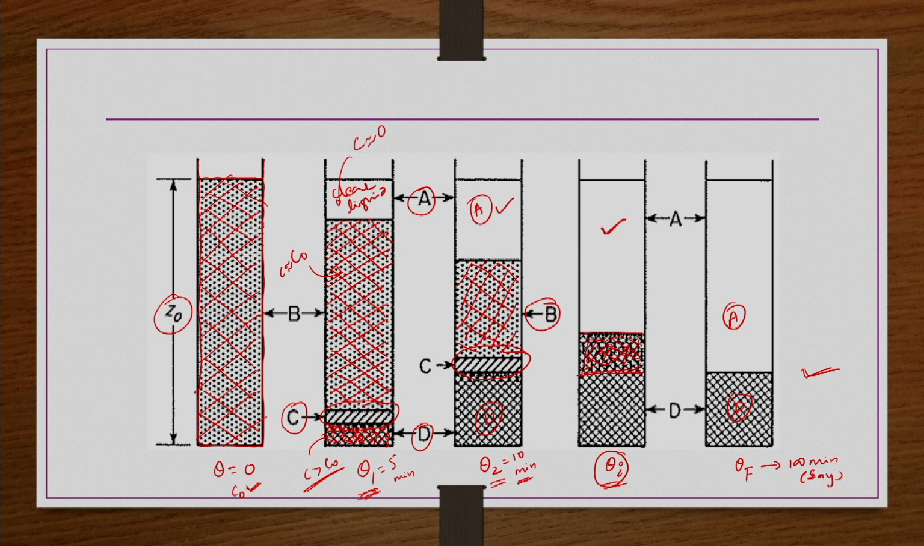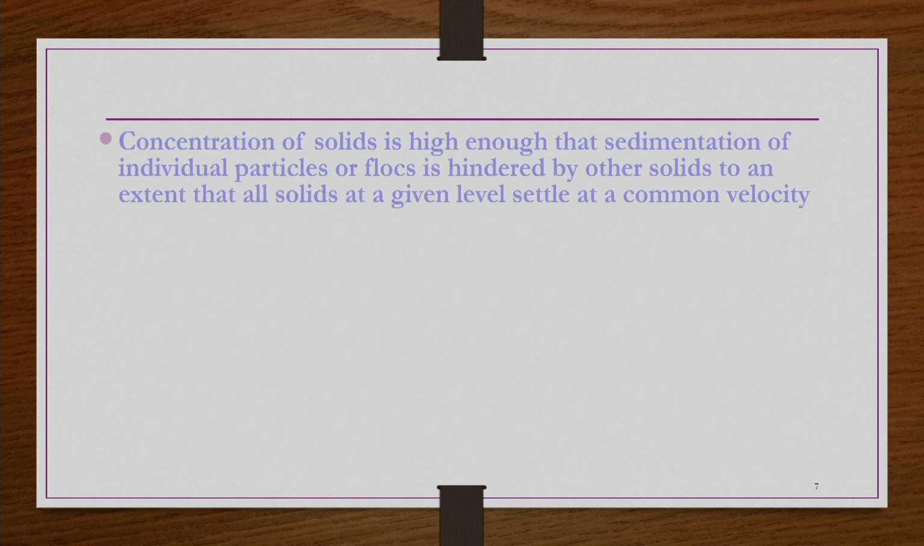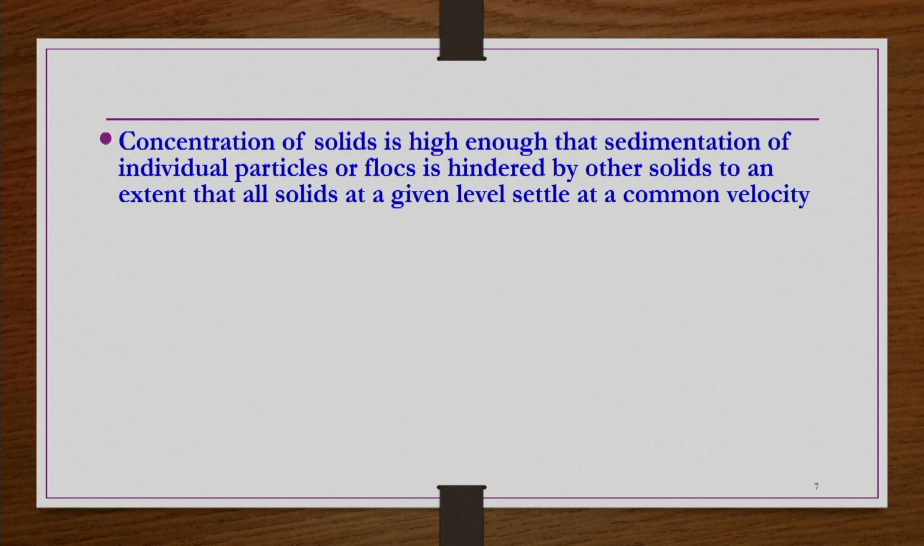This is what happens in batch sedimentation. These are the steps in general. So, the same thing is provided as notes here. Concentration of solids is high enough that sedimentation of individual particles or flakes is hindered by other solids to an extent that all solids at a given level settle at a common velocity.